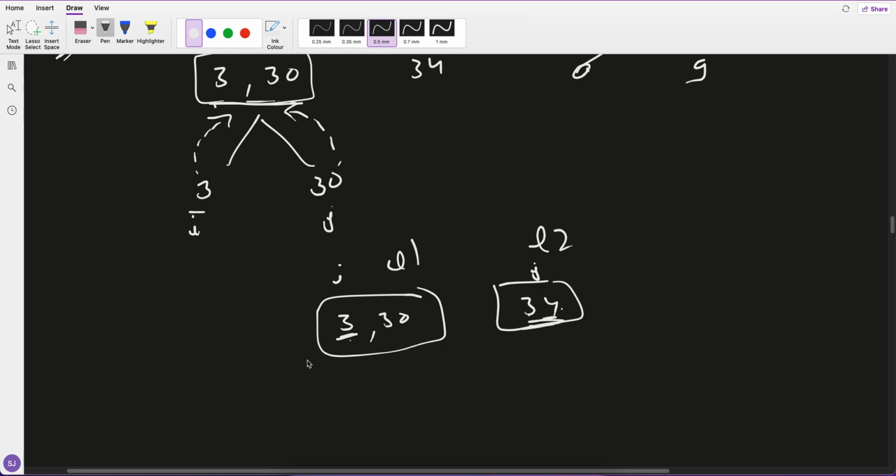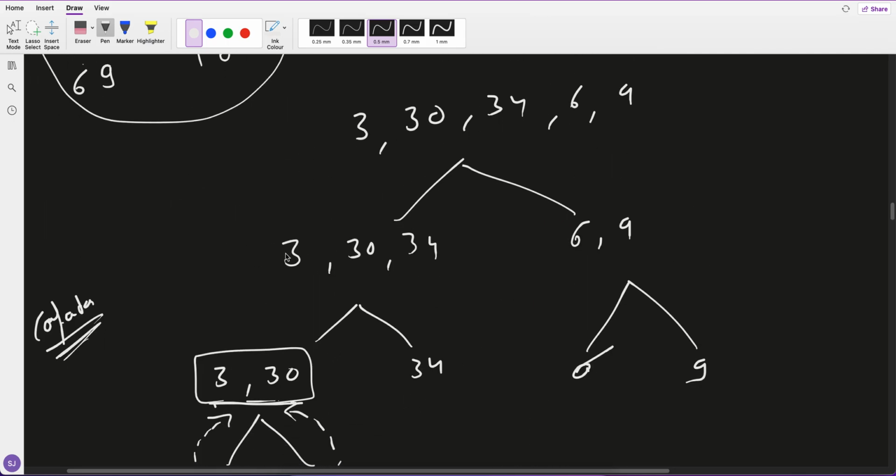Definitely 343, so 34 will be first here. Then J list is empty now, so it will just append 330. So after this, 34330 will happen.